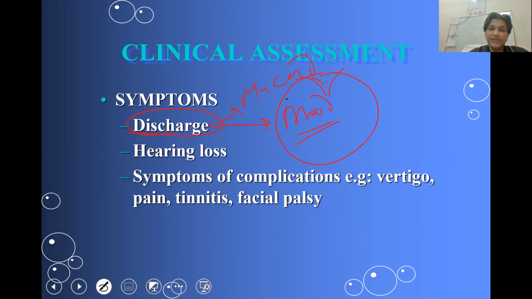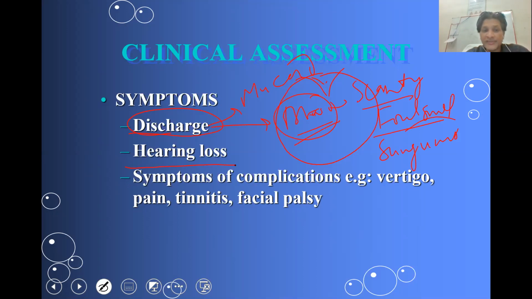That discharge is scanty. In the case of unsafe, it is scanty, foul smelling, and sometimes sanguineous also. Sanguineous stands for blood mixed discharge.